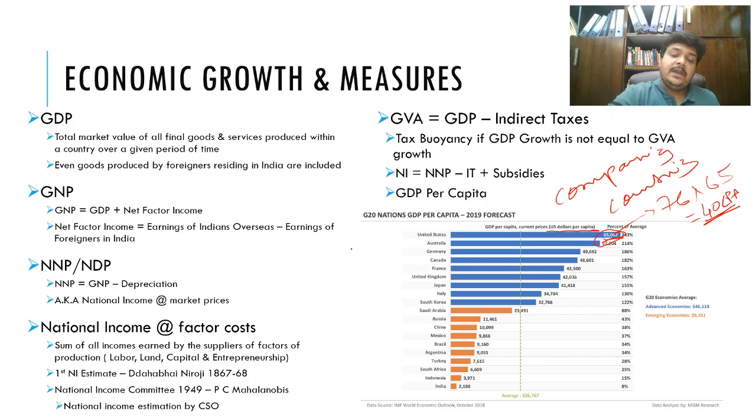So way down you come and see right here is India, which is at $2,000 per capita. So Indians on average earn about, into 75, or if you assume 70, about 2 lakh rupees per annum. So this gives you a huge potential gap. 2 lakh times 20 gives you 40 lakhs.